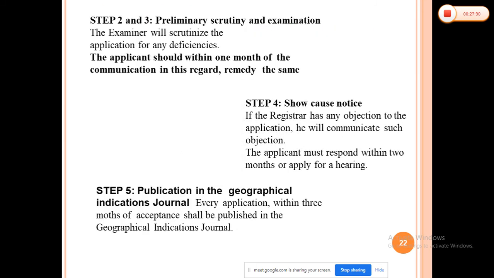Then the second and third steps are the preliminary scrutiny and the examination. The examiners will scrutinize the applications for any deficiency. Now the applicant, within 1 month of the communication in this regard, has to send the remedies. The content of the statement of the case is assessed by the consultative group of experts, and they will find any deficiencies in your application. Then within 1 month you have to reapply, or submit the application for examination.